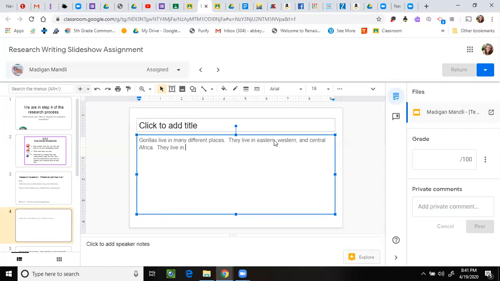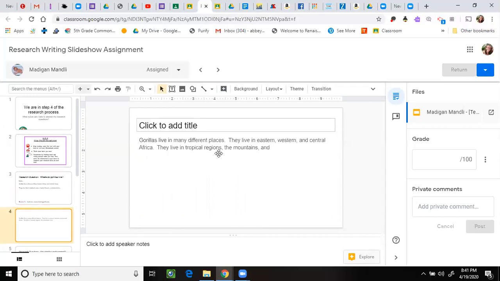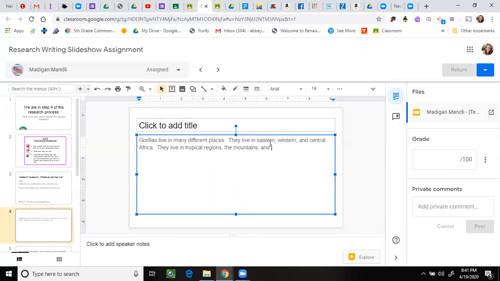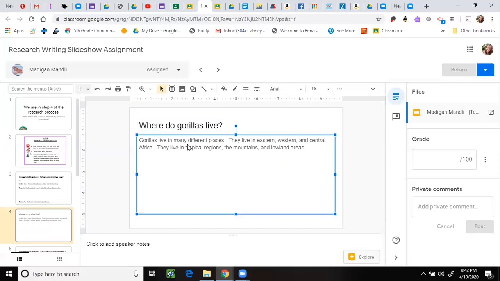They live in tropical regions, the mountains, and I feel like I need to check again, lowland areas. I'm going to retype my big question here. Where do gorillas live? The reason I did that is that will help me when it's time for me to actually write my paper about gorillas.